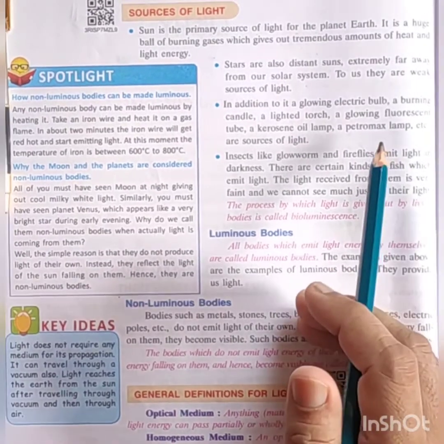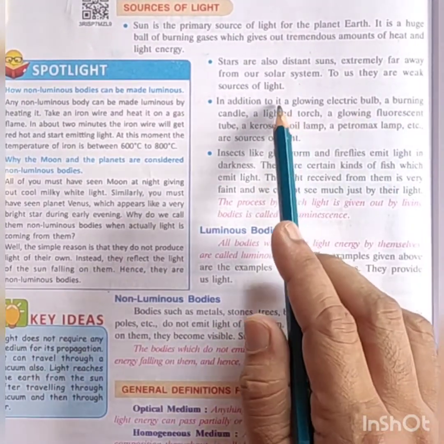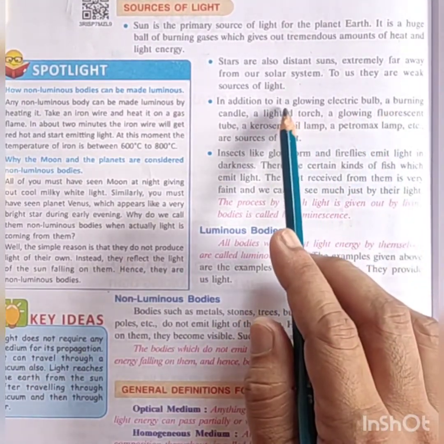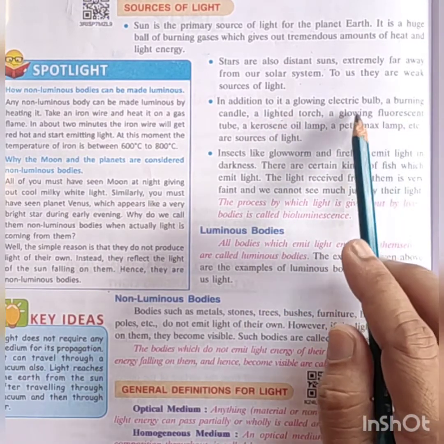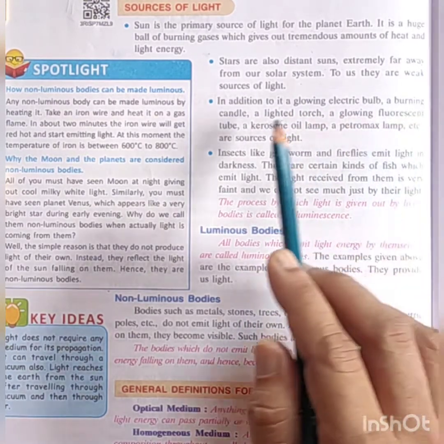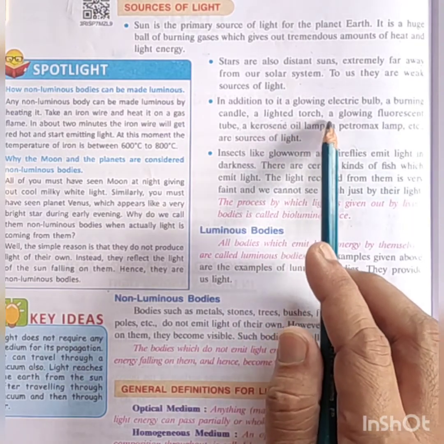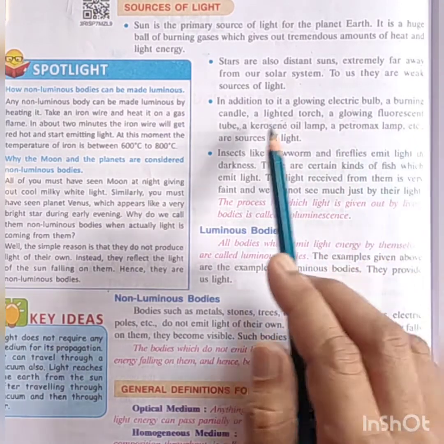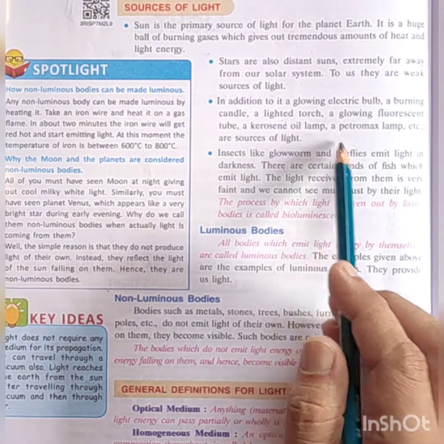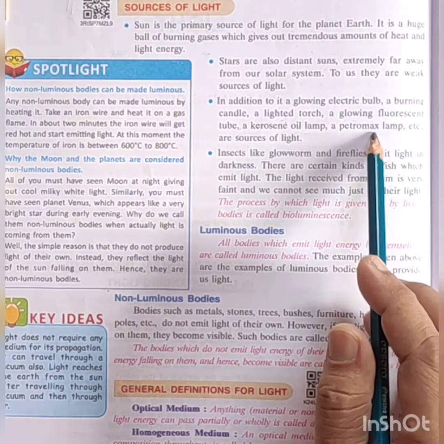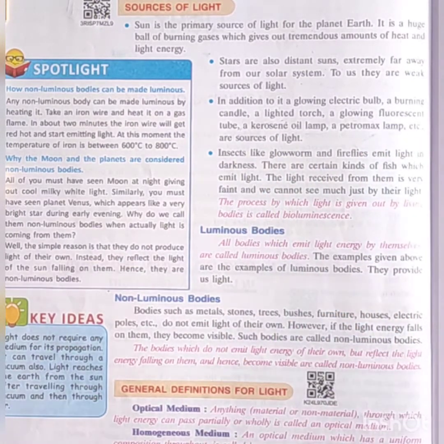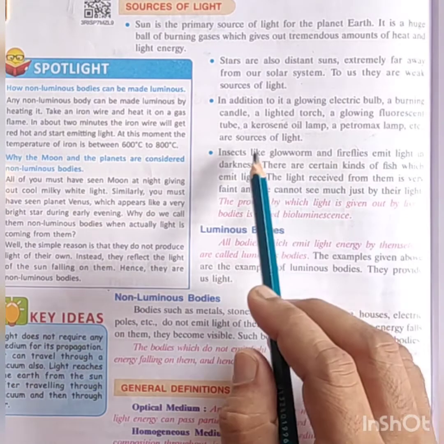In addition to it, a glowing electric bulb, a burning candle, a lighted torch, a glowing fluorescent tube, a kerosene oil lamp, and a petromax lamp are also sources of light.